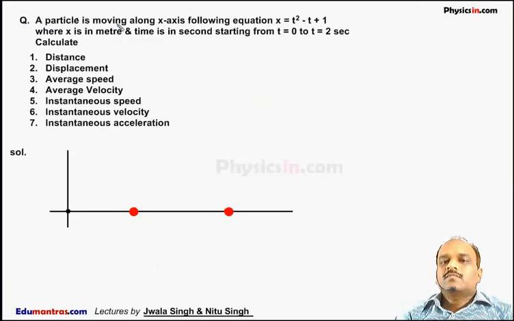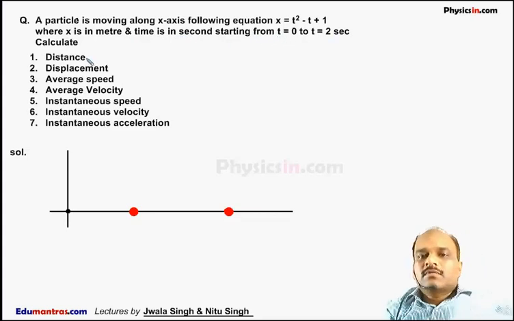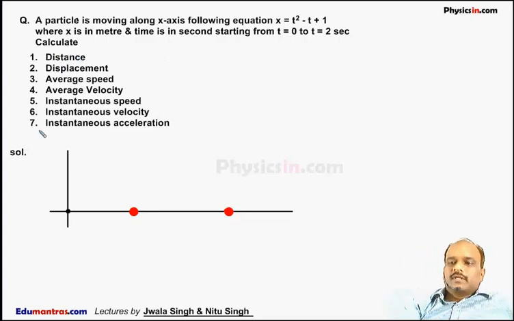A particle is moving along x-axis following the equation x is equal to t square minus t plus 1, where x is in meter and t is in second. Starting from t is equal to 0 to t is equal to 2 seconds, we have to calculate the distance traveled by the particle and the displacement of the particle. As we know, the distance is the actual length traveled by the particle. So first we will calculate the displacement.